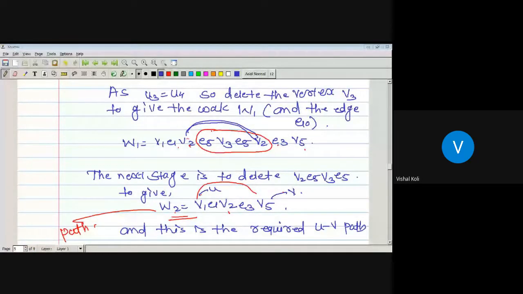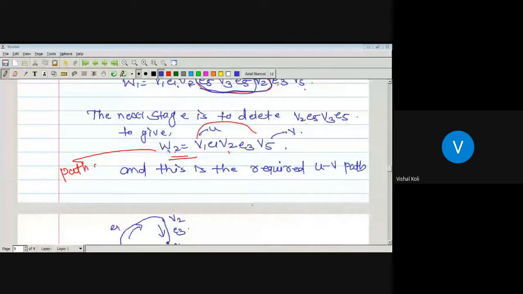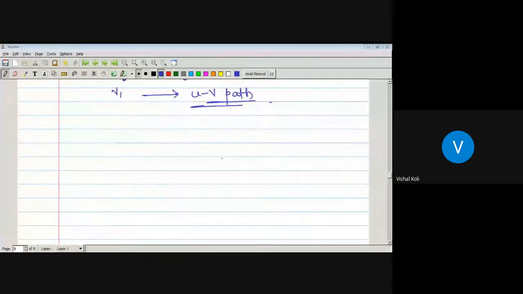Remove everything in between. So what remains is vertex V1, E1, V2, E3 and V5. This is the walk W2, which is open. So by the definition of path, as here no vertex is repeated and it is an open walk, it means it is a path, and from that one we conclude that every UV walk contains a UV path.